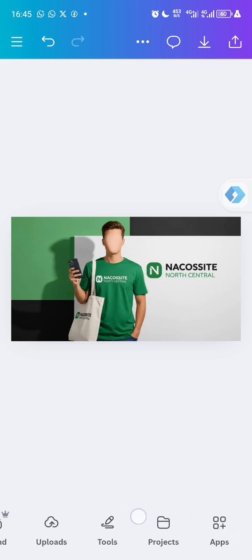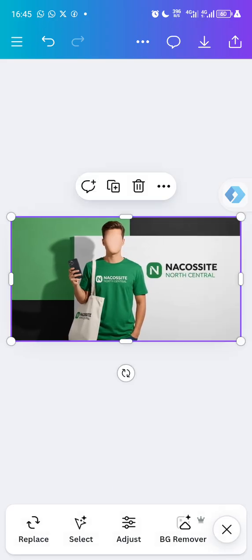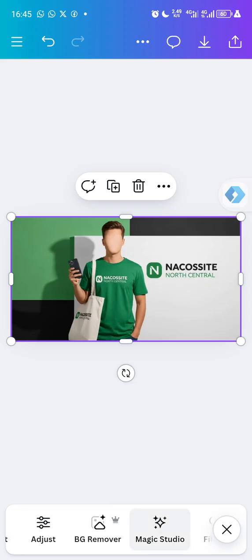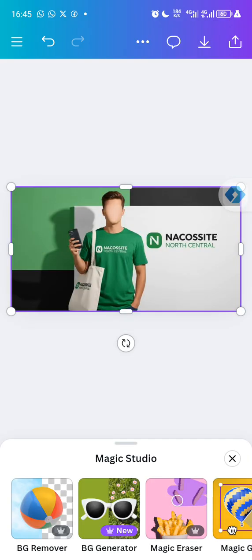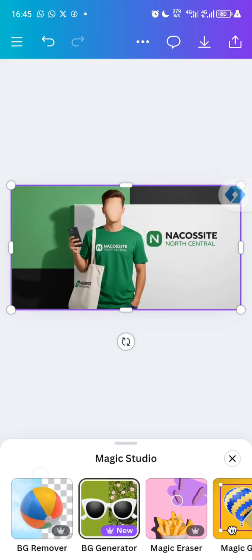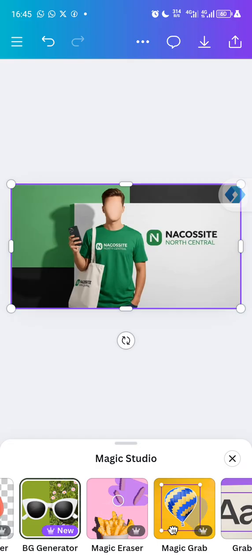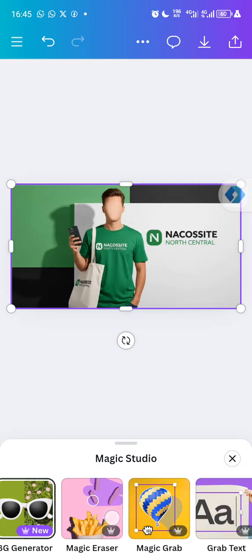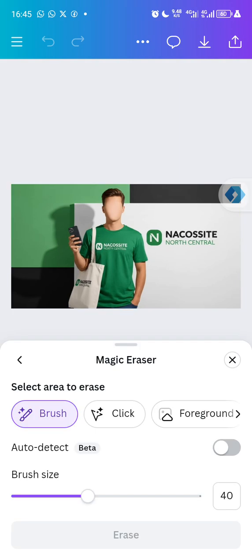Just scroll down here and check for Magic Studio. If you are using a Pro account already, just check for Magic Studio. As you can see, just click on Magic Studio. By clicking on this, you see some suggestions of what Magic Studio is all about. You can remove background with Magic Studio. You can see BG generator, you can generate background as well. You can erase. I'm going to use Magic Erase, because I want to correct the error in this design. So I'll use Magic Erase.